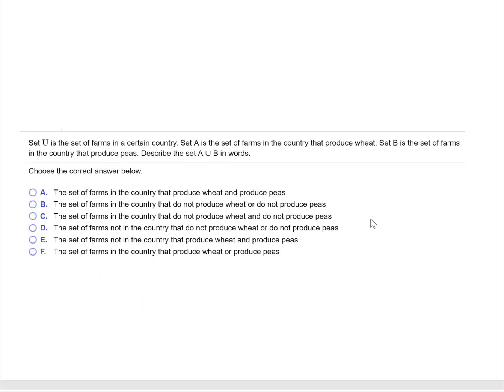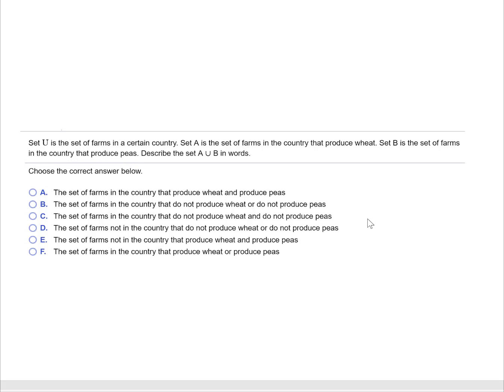The second question tells us that set U is a set of farms in a certain country, and set A is a set of farms in the country that produce wheat. Set B is a set of farms in the country that produce peas. Describe the set A union B in words. Now we know that A union B means it belongs to set A or B or both. Choose the correct answer below. All right, so let's take a look at the answers and see which one would be A or B or both. The first one says the farms that produce wheat and produce peas.